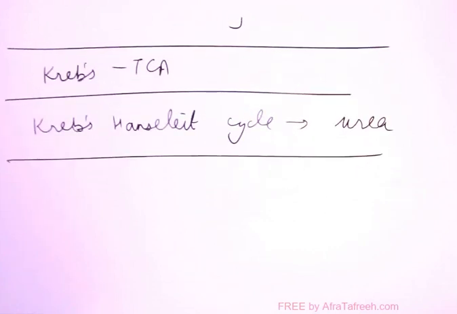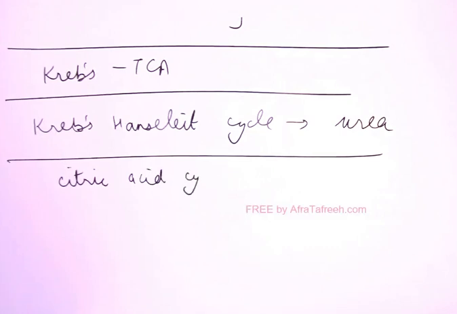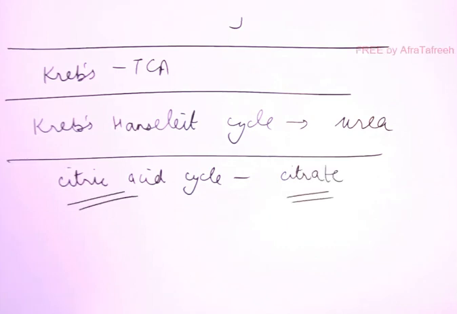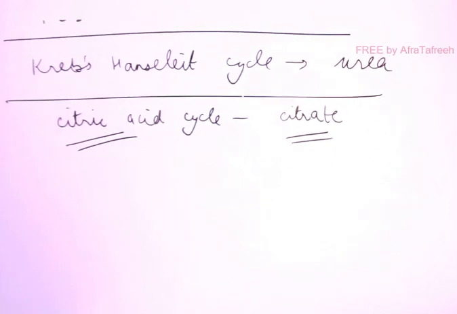Now there's one more name of TCA cycle, that is citric acid cycle, because the first compound formed in the citric acid cycle is citrate. Now, what is the difference between citric acid and citrate? Citric acid has the COOH group. Citrate means the ionized form, that is COO minus, right? In the body, everything is ionized, so in the body it is present as citrate, right?